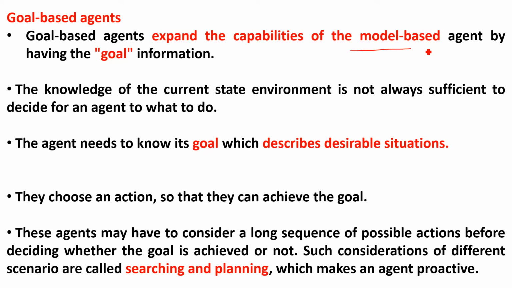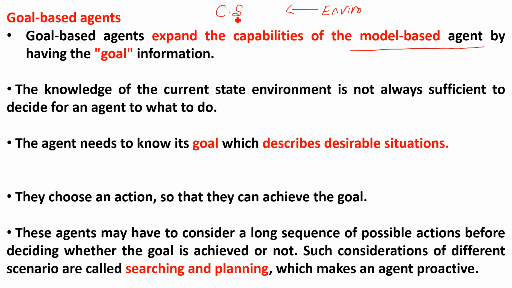See, model-based we had discussed in our last lesson. Quickly, I will explain it here. See here, this is our environment. From the environment, when we perceive the situation, this is called the current situation.